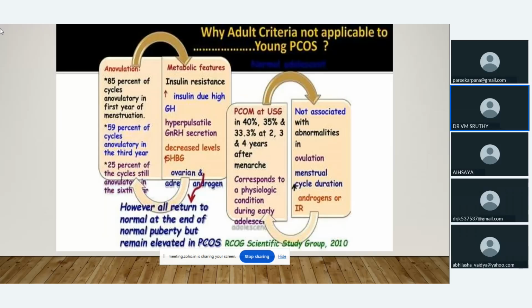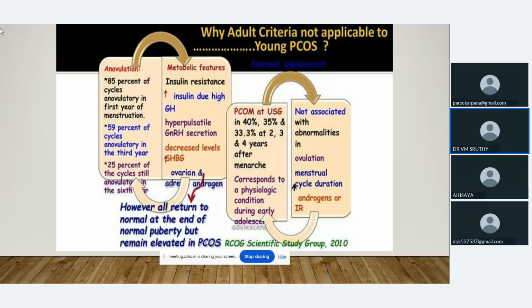So anovulation in the first year: during the first year, mostly the cycles will be anovulatory. Increased insulin resistance will be there due to high release of GH. When we take the USG also, we can see changes like polycystic ovarian changes, but all these correspond with normal physiological changes during puberty. So we can't diagnose from the USG itself. We have to diagnose adolescent PCOS clearly.